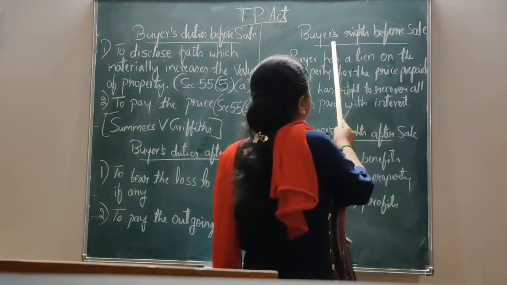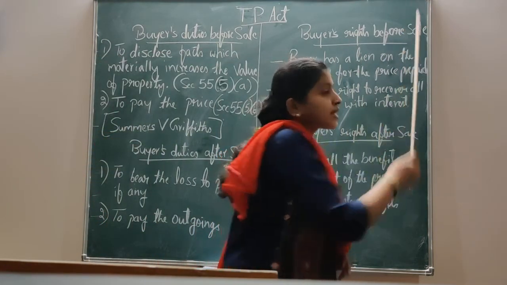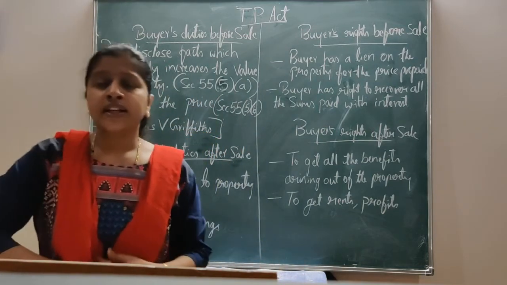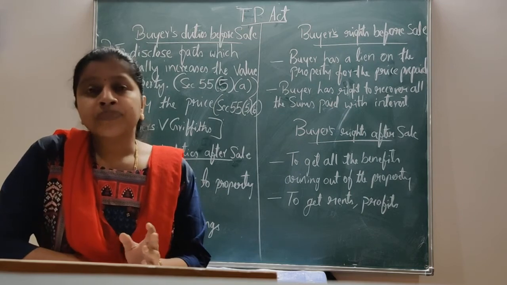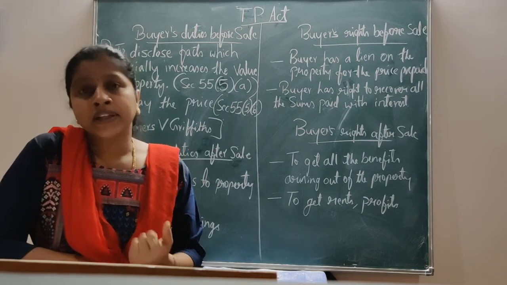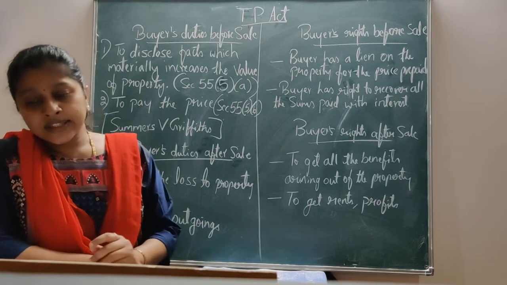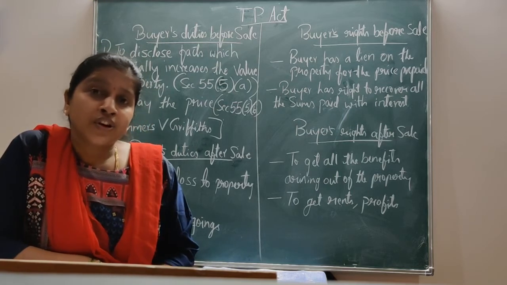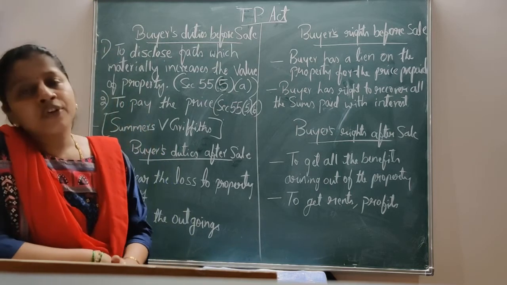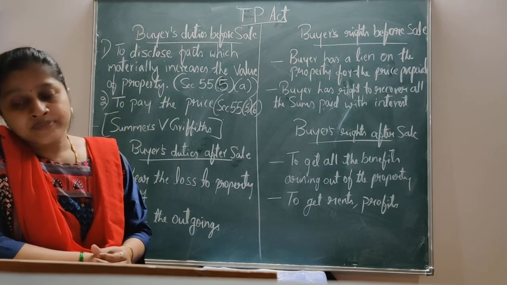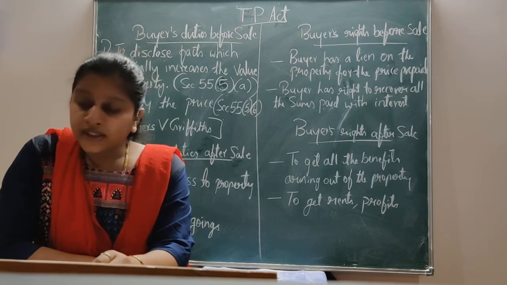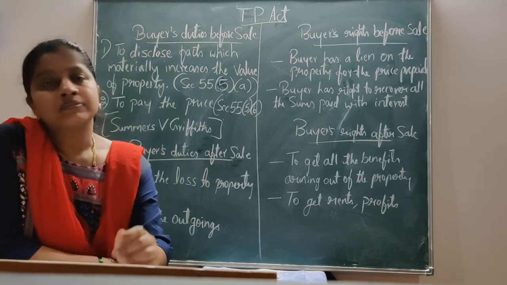Next we shall go to the buyer's rights before sale. Which are the buyer's rights before sale? Before selling the property, before transferring of ownership, the buyer has certain rights. That is, before sale, the buyer has a lien on the property for any sum of money paid by him as price, if the sale could not be completed.